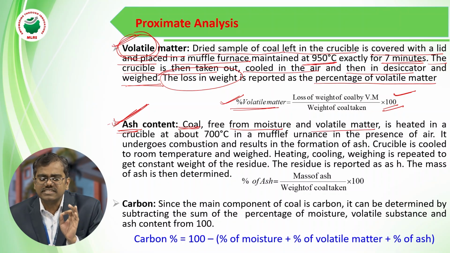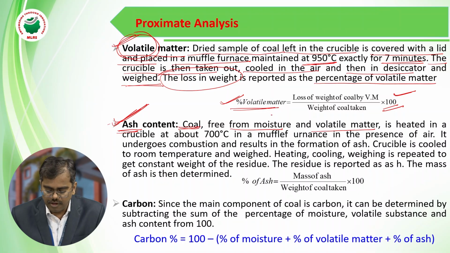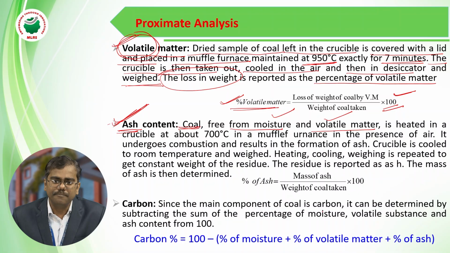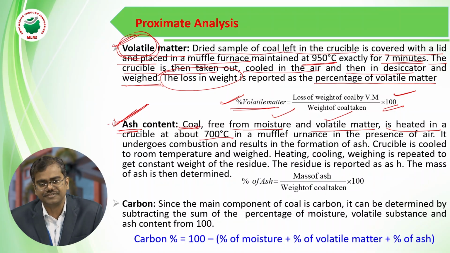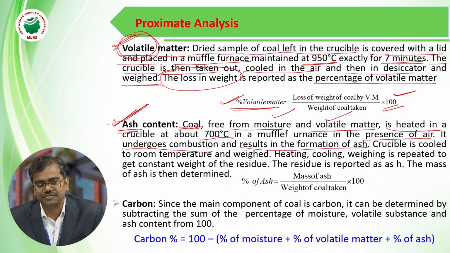So whatever coal sample you are taking in order to calculate the percentage of ash, that coal sample should not contain moisture and volatile matter. And that coal sample you have to heat in a crucible at 700 degrees centigrade in the muffle furnace in the presence of air, so that it undergoes complete combustion and results in the formation of ash.